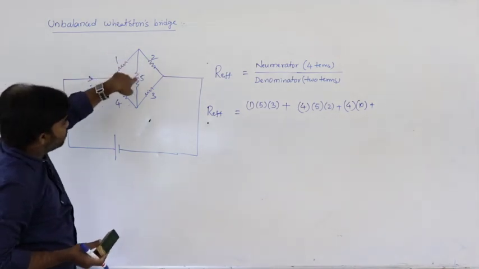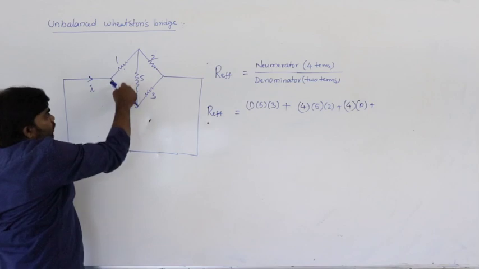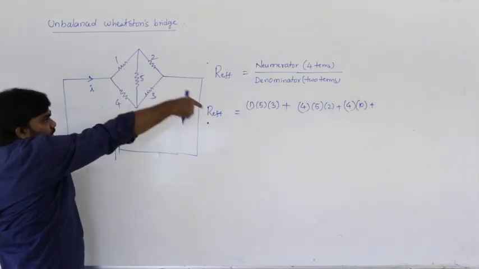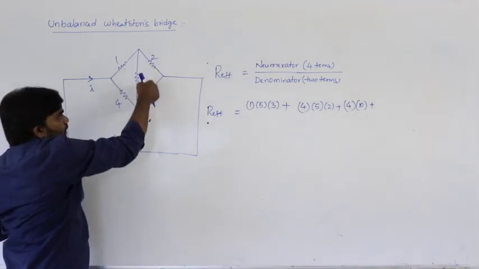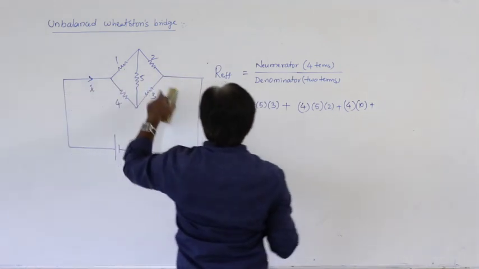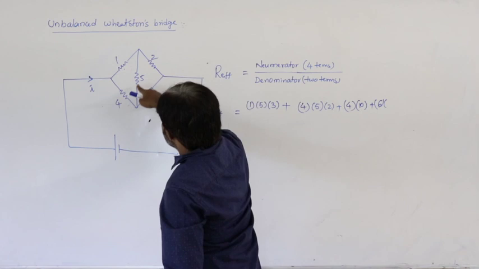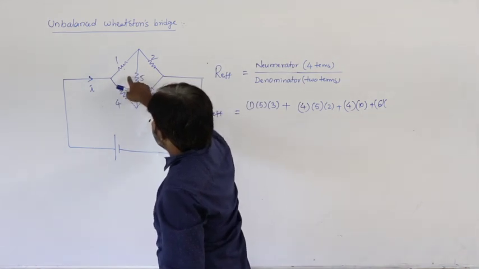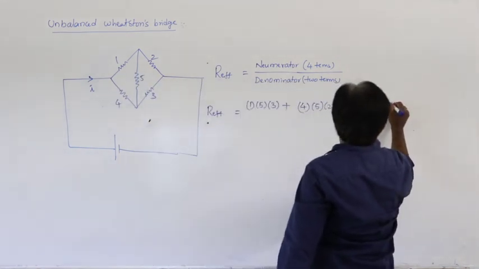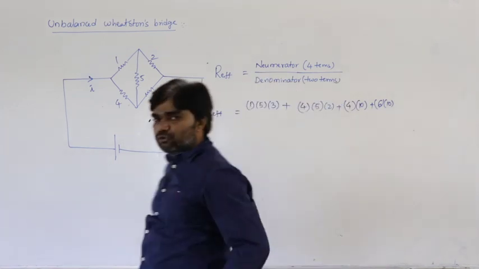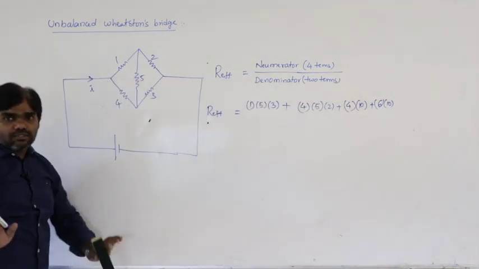and addition of these 3. 1 into 4 into addition of these 3, 4 into 10. Next multiplication of these 2, 2 into 3, 6. Next addition of these 3, 4 plus 5 plus 1, 10. Those are the 4 terms in the numerator. Got it?